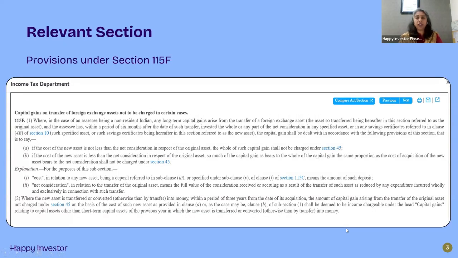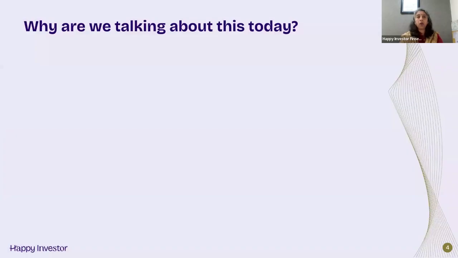Then we have section 115F, a specific section which allows that capital gains on transfer of foreign exchange assets, how the tax outflow can be reduced, which I'll get into in detail as we go ahead. Why are we talking about this today?